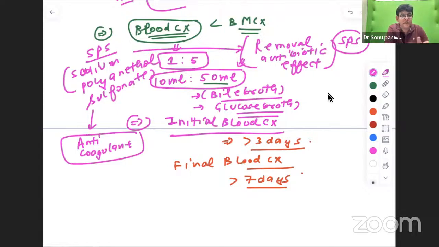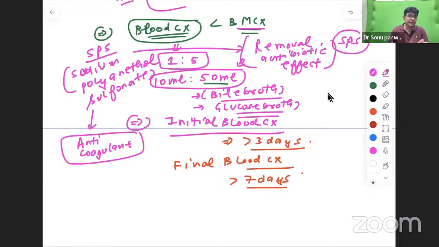So they might ask you in the Viva also that in that blood culture bottle, what do you add? You add SPS. And what is SPS? Sodium polyanethol sulfonate. Clear? So this also should be clear to you that SPS is added to the blood culture bottle and it has dual action. One is removal of antibiotic effect, because already the antibiotic is being taken in India before culture, and it has anticoagulant effect.